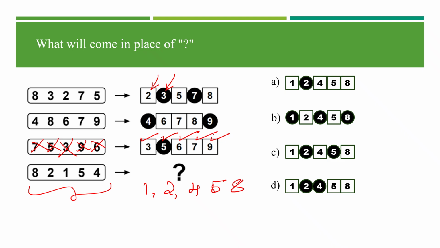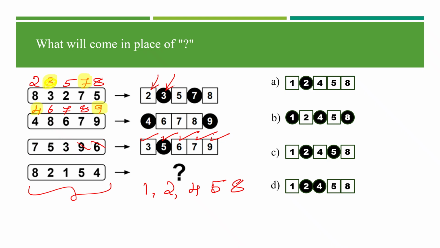Let's check here. When you arrange this in ascending order, it's 2 3 5 7 8. 3 is shaded, at the same time 7 is shaded. Okay, let me go with the next number, 4 6 7 8 9, and as you see 4 is shaded and 9 is shaded.